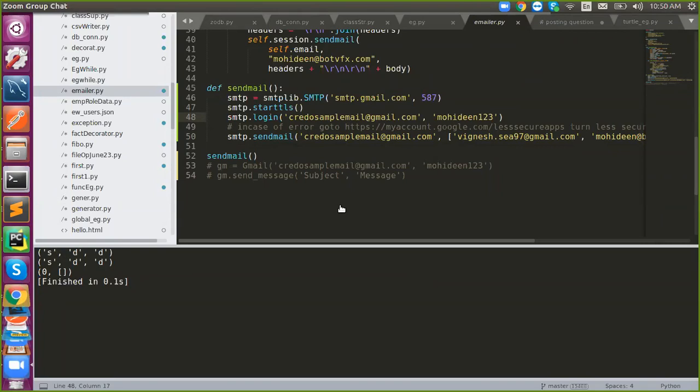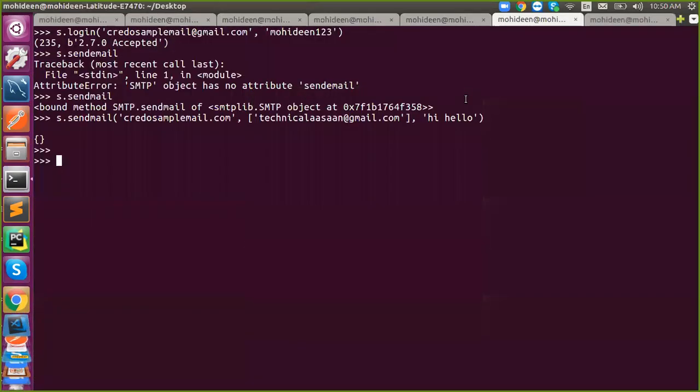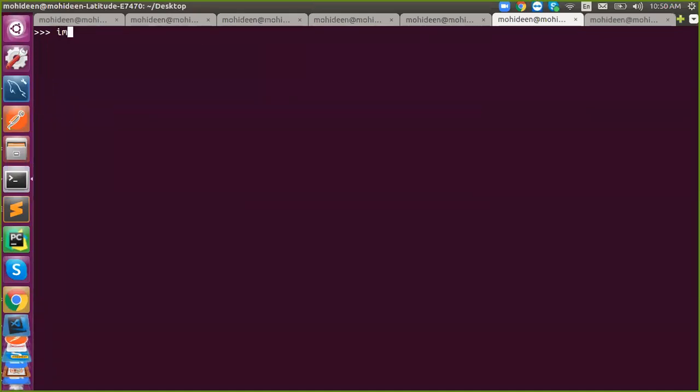Okay. So what is that command? First, you need to import the smtplib module, followed by we have to instantiate SMTP, or you can pass your host and port here itself: smtp.gmail.com. 587 is the port for Gmail.